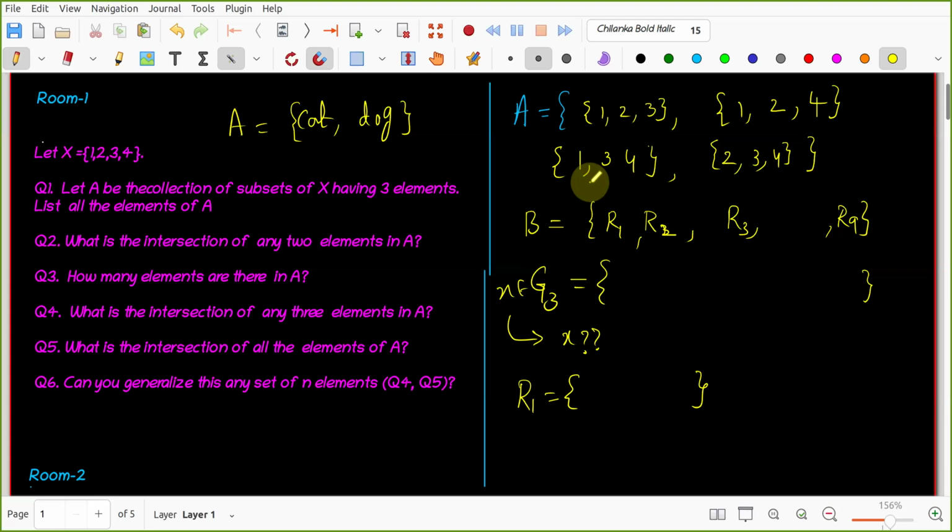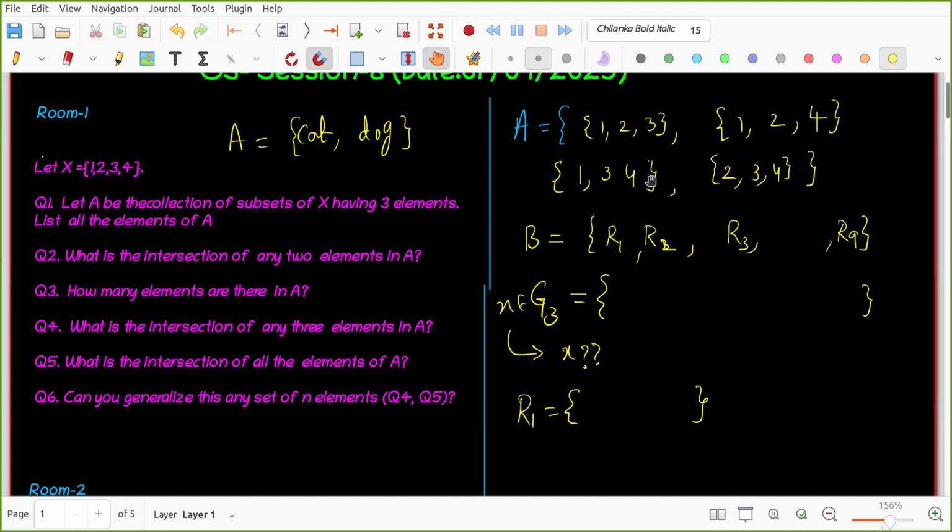Mohan, how many elements are there in A? 4. Can you tell me the intersection of any two here? If I take any two elements here, what about their intersection? It would itself be a set which will have 2 elements. What is the intersection of {1, 2, 3} and {2, 3, 4}? 2 and 3.